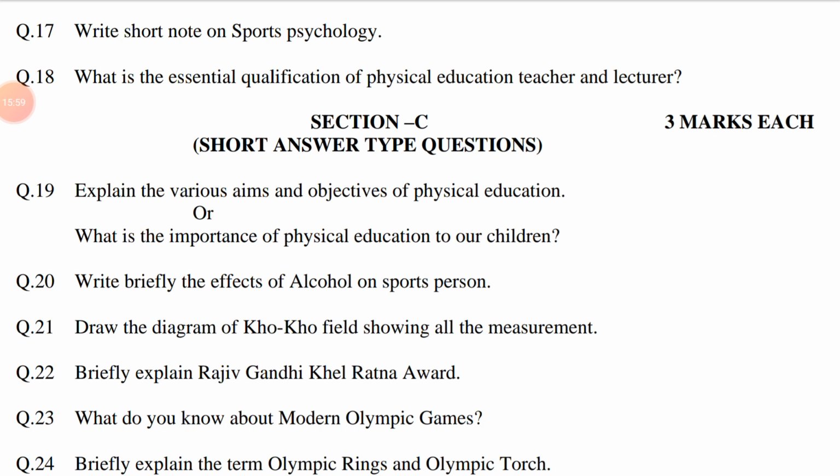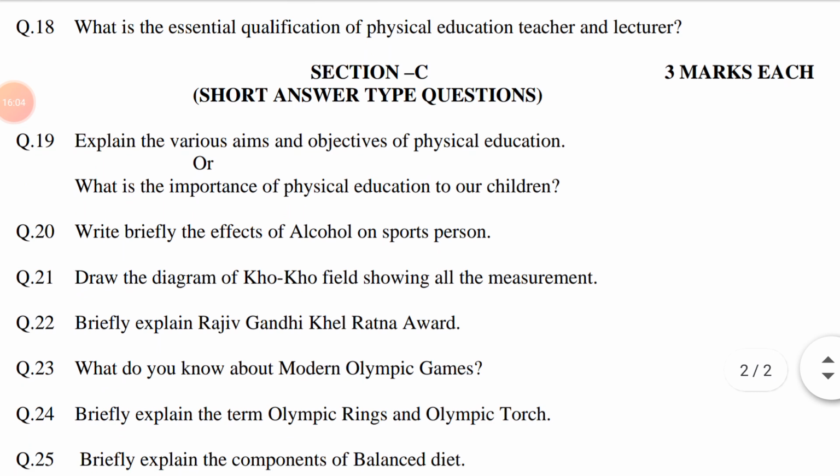Question number 18. What are the essential qualifications of a physical education teacher and lecturer? What means asking for information. Essential means necessary, extremely important. Qualification, knowledge that makes someone suitable to do a particular job or activity. This question is related to chapter number 4, Career Aspect in Physical Education.